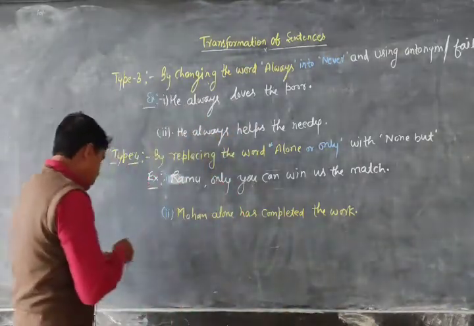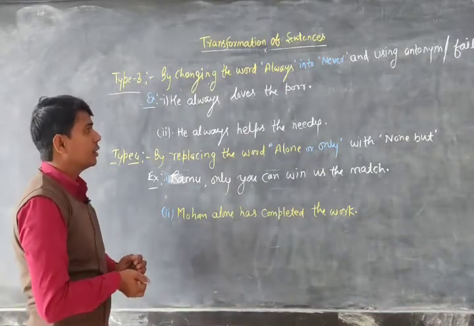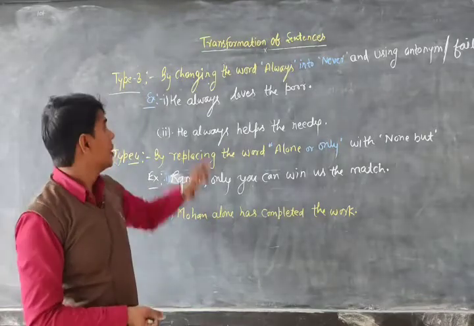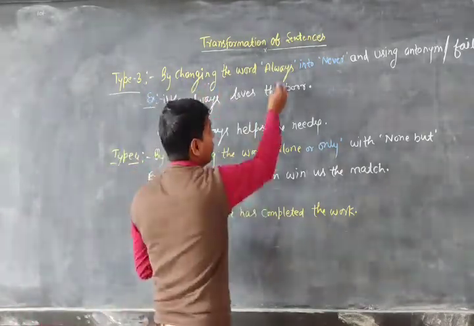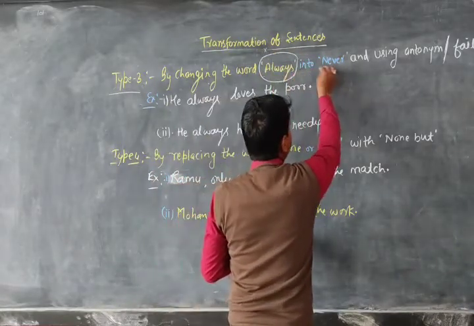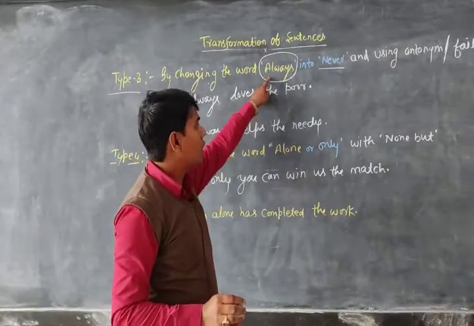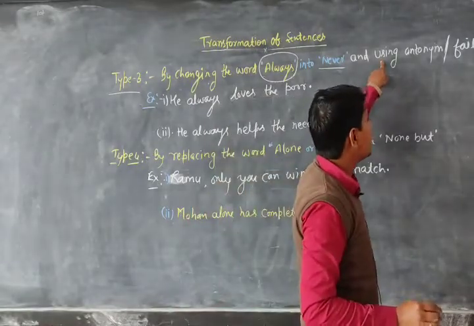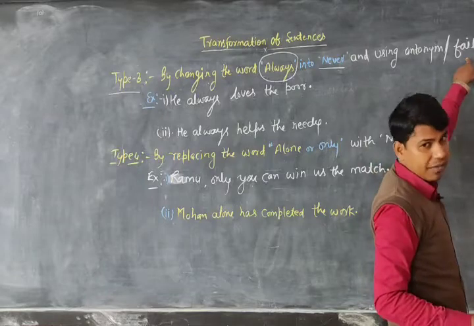So dear, now see type third. A positive sentence can be changed into negative by changing the word always into never. Okay dear, we change the word always into never, and we also use antonyms or the word fail to.